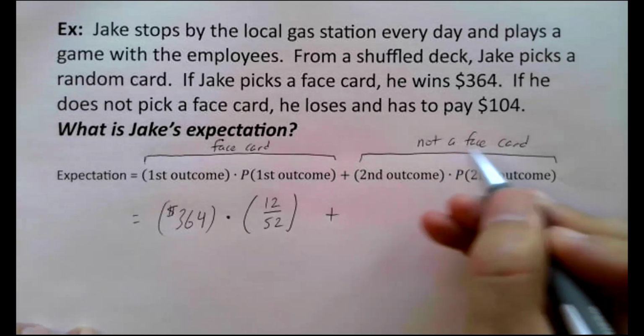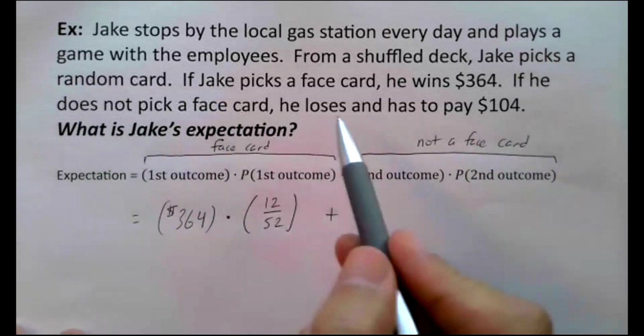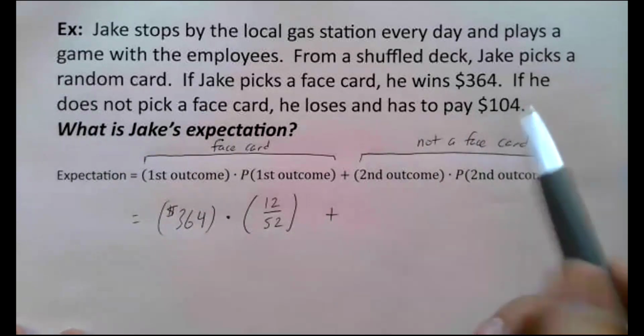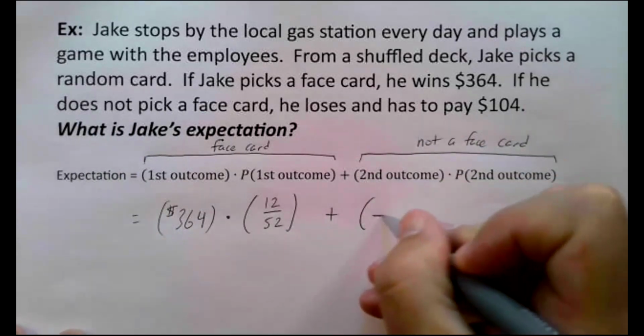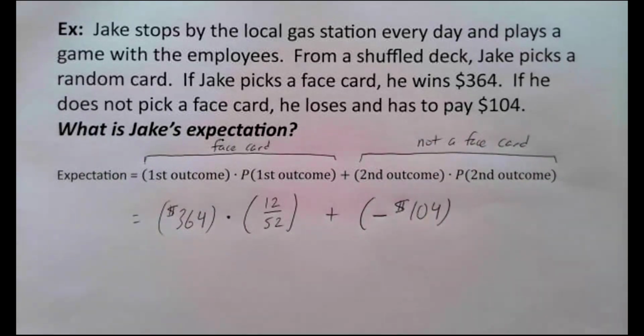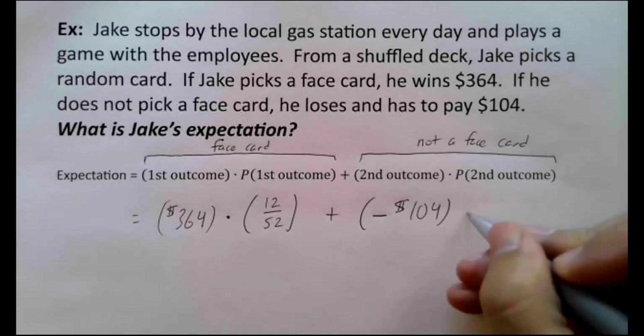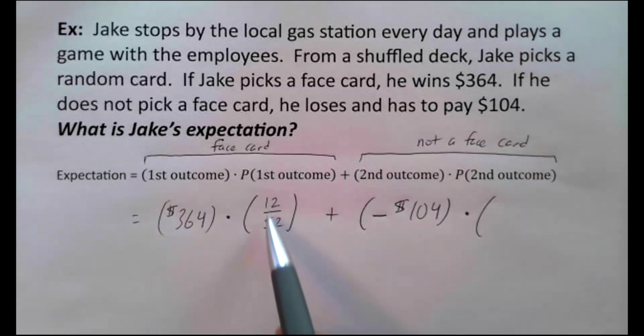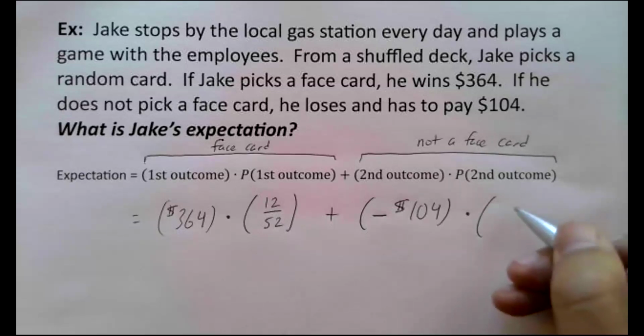So the second outcome is if he does not pick a face card, he loses the game and Jake has to pay $104. Paying money means that's money coming out of Jake's pocket. That's negative money as far as Jake is concerned. What's the probability that he's going to lose? Well, if 12 of the 52 cards are face cards, that means the other 40 are not.